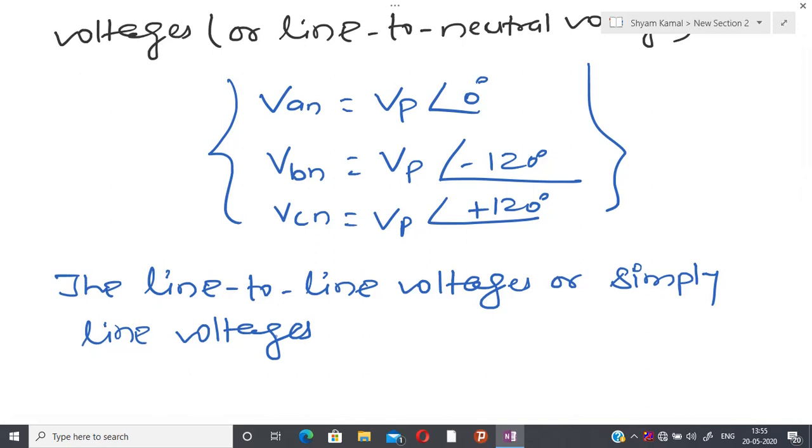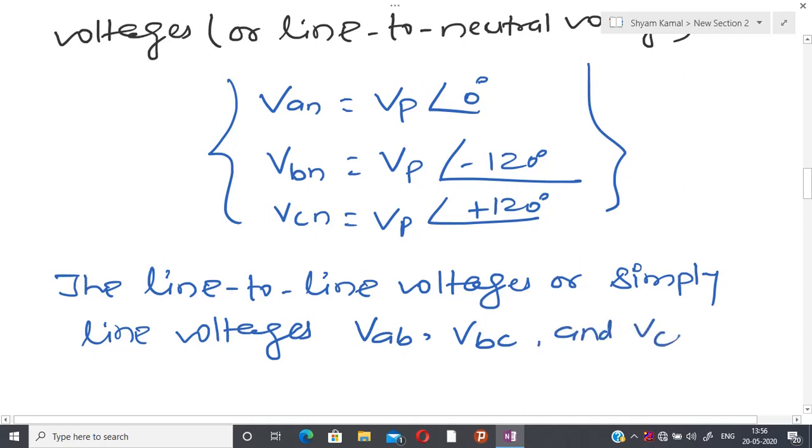But whenever we calculate line to line voltage, and we have seen in the case of the delta connection particularly, that in delta I have a closed connection between A, B, C, we see the voltage from line to line, and that is also called line voltages. We represent line voltages by VAB, VBC and VCA.